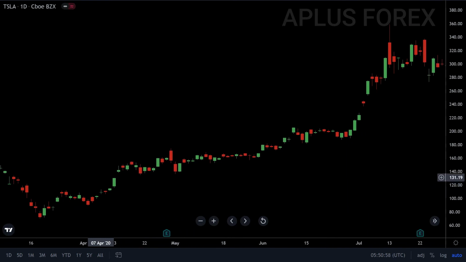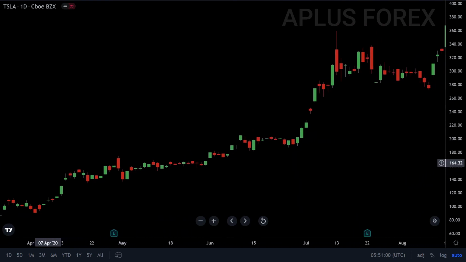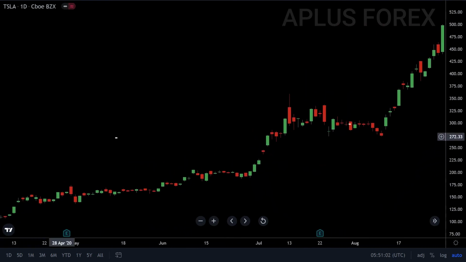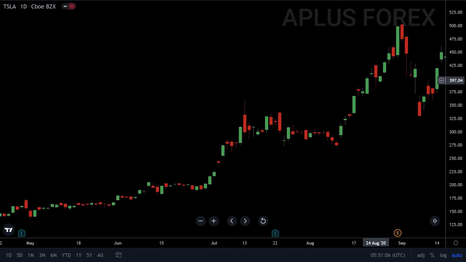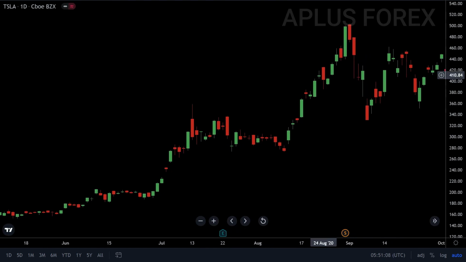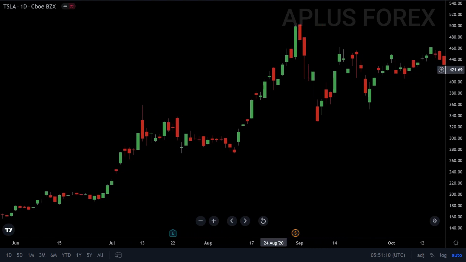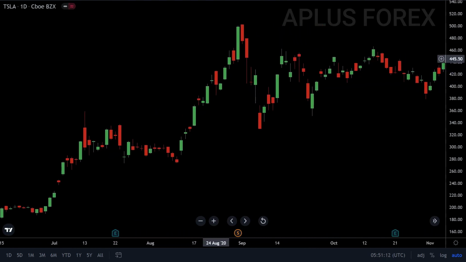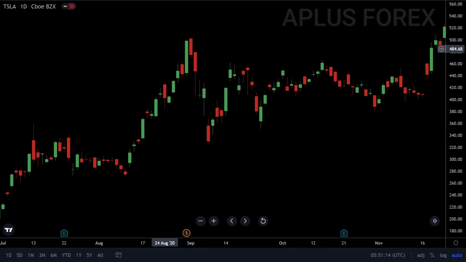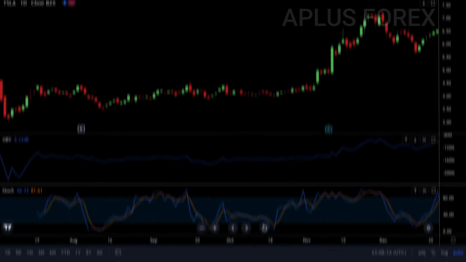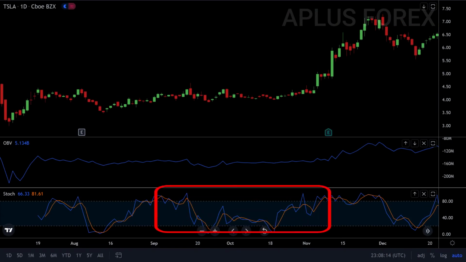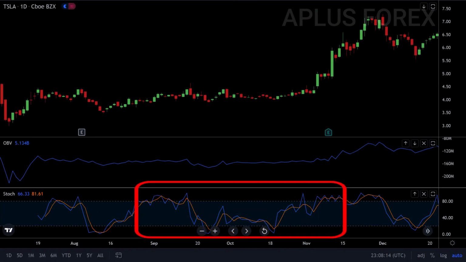To make better trades, we'll combine the OBV with other indicators, and in this case, we'll take the stochastic for better confirmation. Let's take an example to understand it better. You can confirm the advanced breakout with that of positive divergence on the stochastic indicator for us to take a long position. Like on this chart, we have added our stochastic indicator as shown below.